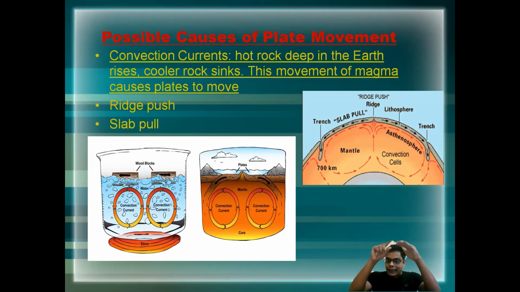The magma again goes down, and again it circulates. This method is known as convectional cells. A number of convectional cells develop in the asthenosphere, and when these convectional cells develop in different parts of the asthenosphere, the plates on the crust also start to move, whether it is the oceanic crust or the continental crust.